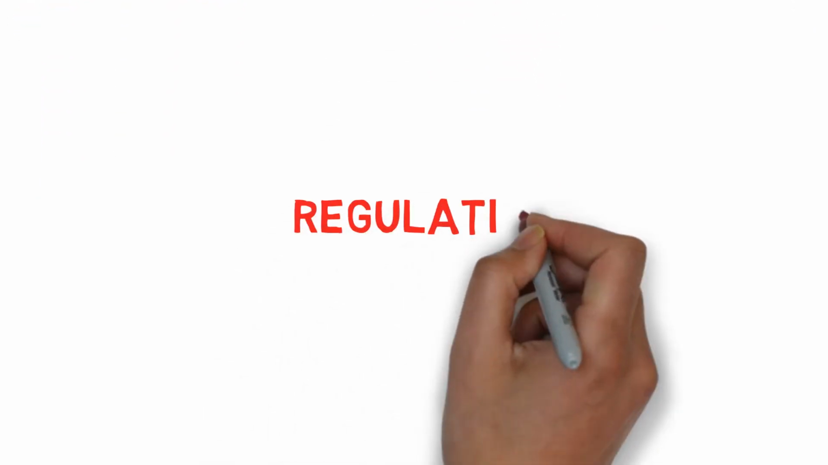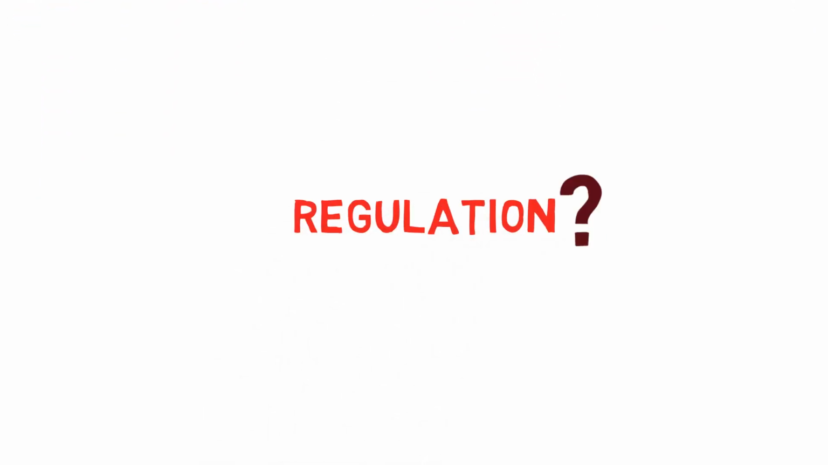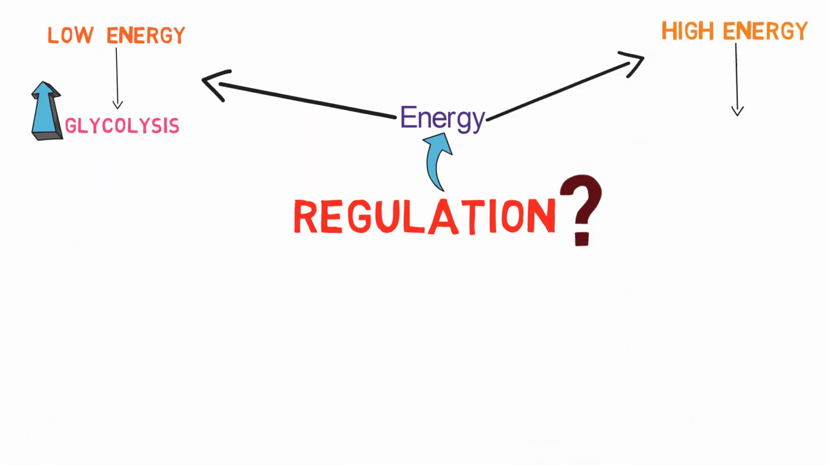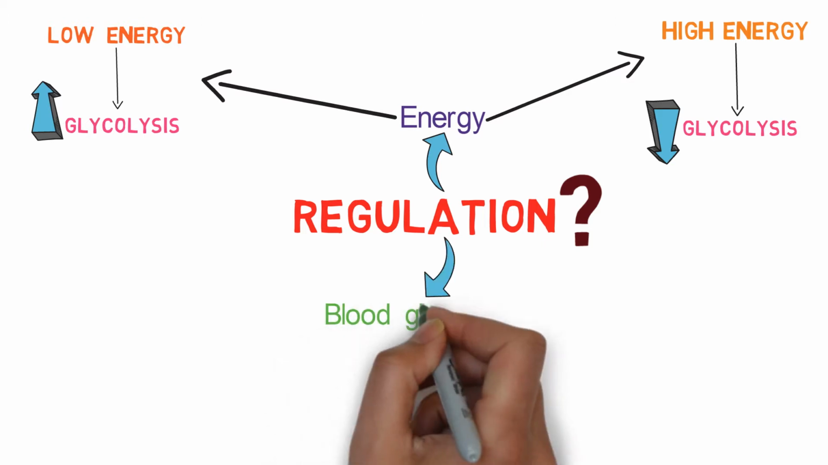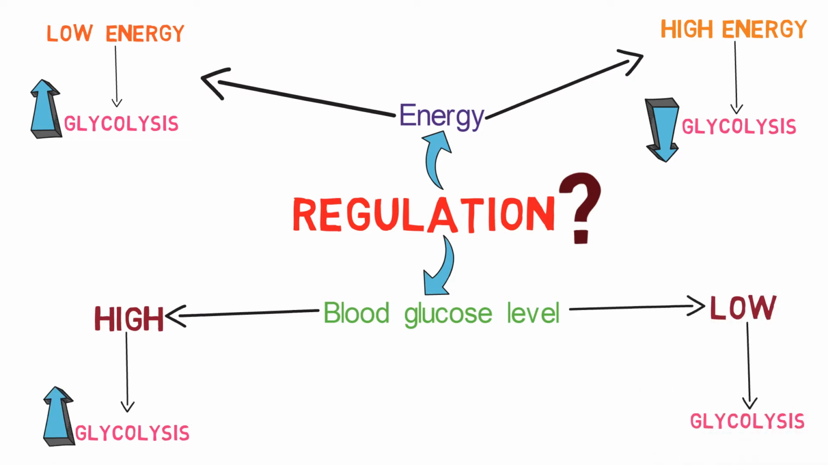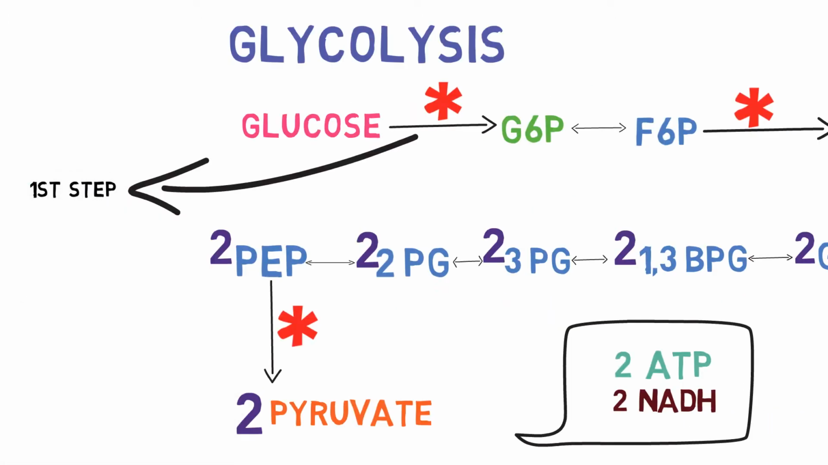Why does the cell want to regulate glycolysis? When the cell is lacking energy, it accelerates glycolysis. But when it has plenty of energy, it diminishes the rate of glycolysis. On the other hand, when blood glucose levels are high, glucose is broken down very rapidly. But when blood glucose levels are low, the breakdown of glucose also becomes low. So for this, the cell needs to regulate glycolysis. Throughout this video, we will be discussing the regulatory mechanisms of glycolysis.